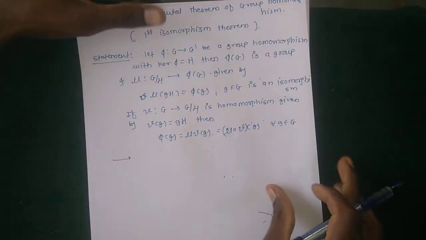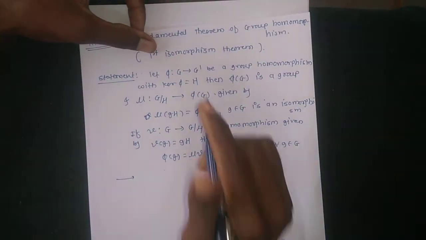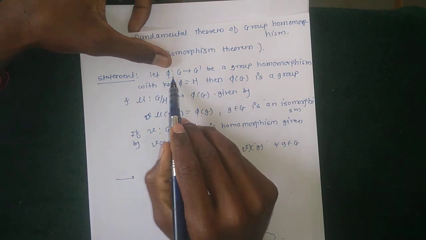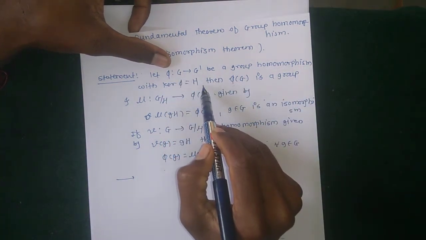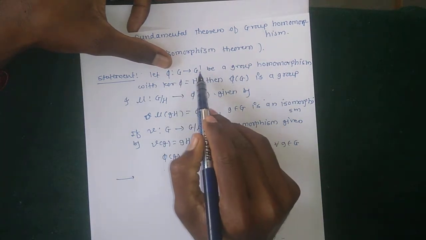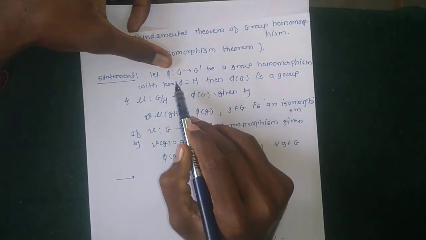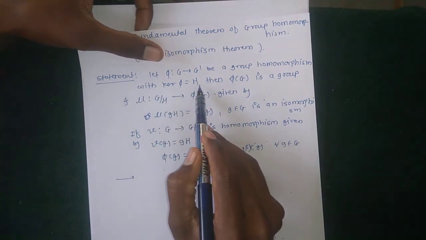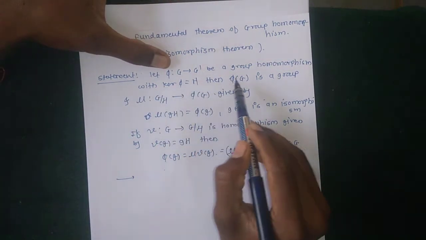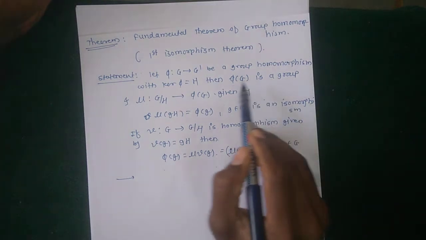So the statement says: firstly, phi from G to G dash is a group homomorphism with kernel phi equal to H. Here it is given that G and G dash are groups and the kernel of phi is H itself. Then we show that phi of G, the image of the elements of G, is a group.